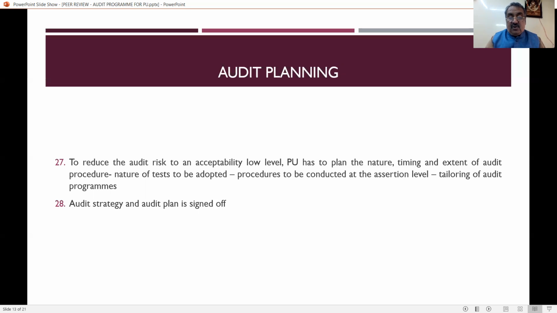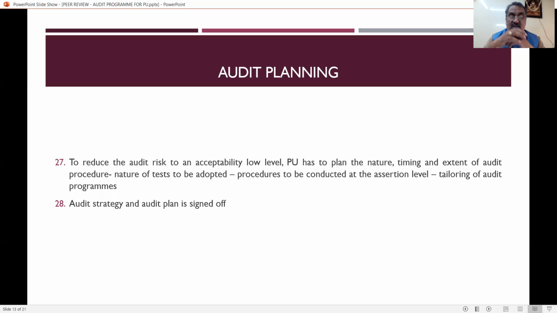And next is to reduce the audit risk to an acceptable level. That is, the practicing unit has to plan the nature, timing, and extent of audit procedures. So to reduce the audit risk, the practice unit has to plan the nature of the business that the client is doing. And what about the timing? Timing means date of commencement, date of closing, everything has to be properly planned. And the extent of audit procedure, to what extent the practice unit has to carry out the audit, has to be clearly mentioned in the audit program. So this has to be reviewed by the reviewer.